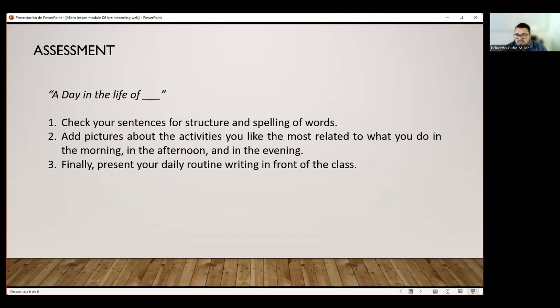Pictures related to the activities. At the end, you are gonna present to the class, you are gonna read your activities. You are gonna present your daily routine writing in front of the class. That's what you're going to do, guys. Awesome. Let's work on that now.